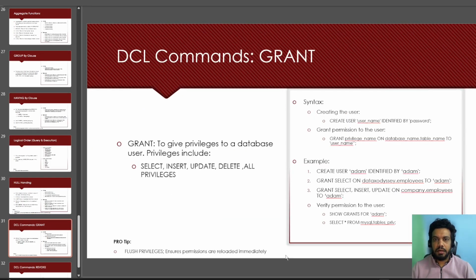Next is the DCL command. In it we will grant access and revoke access. First let's understand how we create the user and how we assign the permissions. To create the user, the command is CREATE USER username IDENTIFIED BY password. Let's take this example.